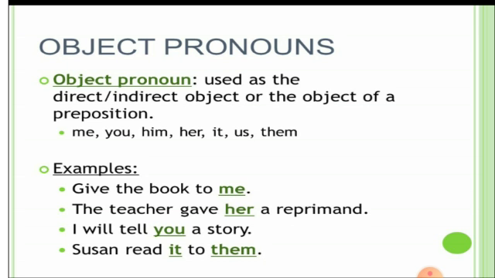Next, objective pronouns. Objective pronouns are used as the direct or indirect objects or object of the preposition: me, you, him, her, it, us, them. Examples like give the book to me. So, me is the objective pronoun here. Next, the teacher gave her a book. I will tell you a story. Sushan read it to them.